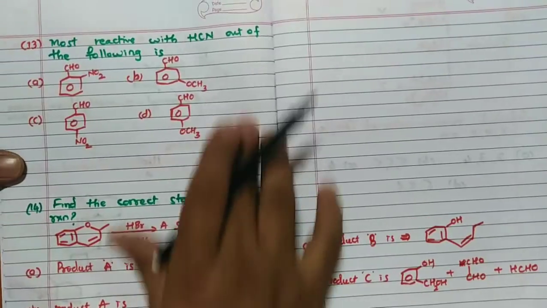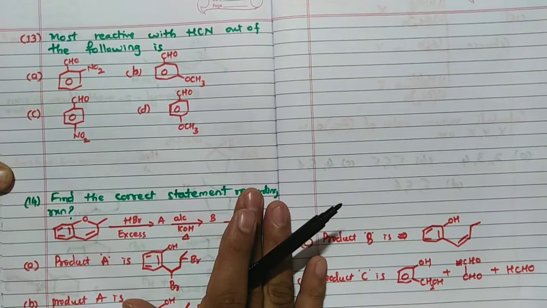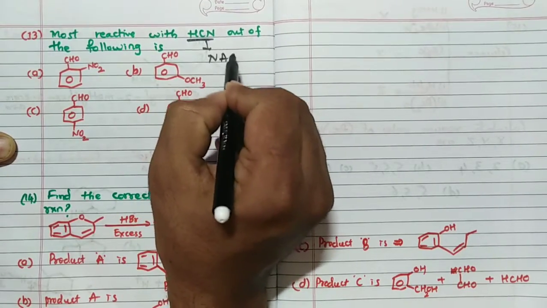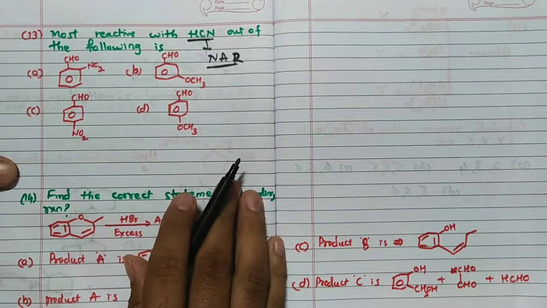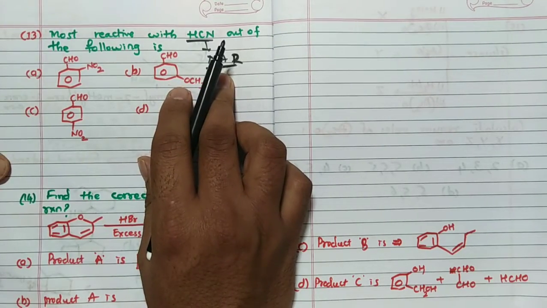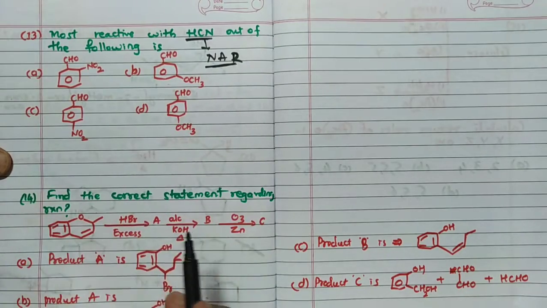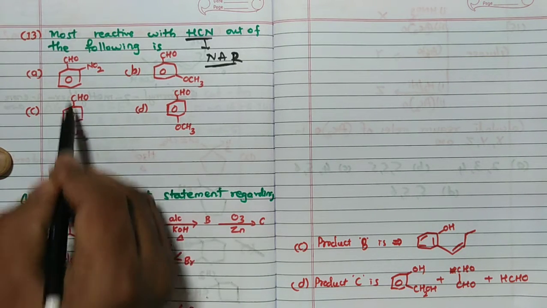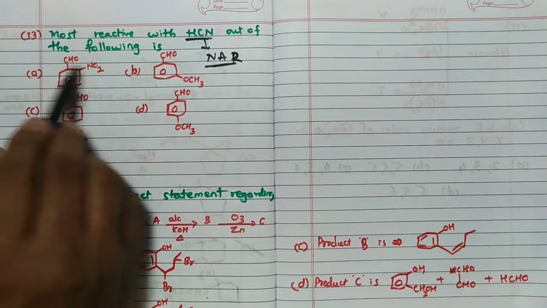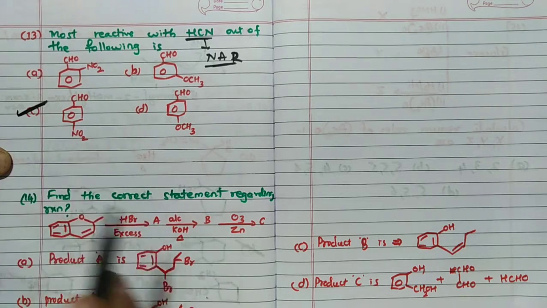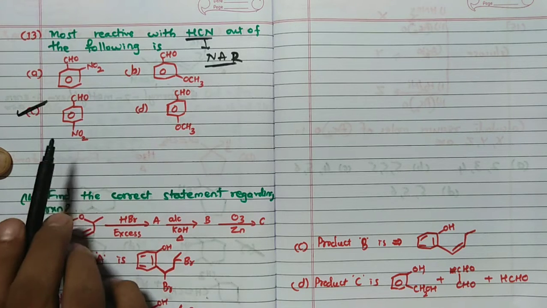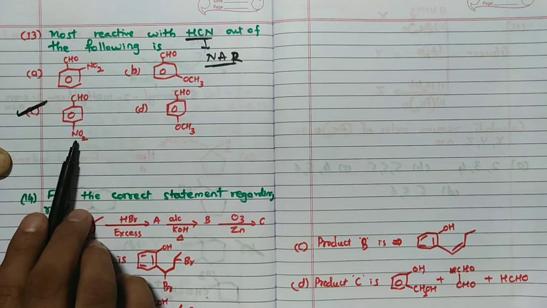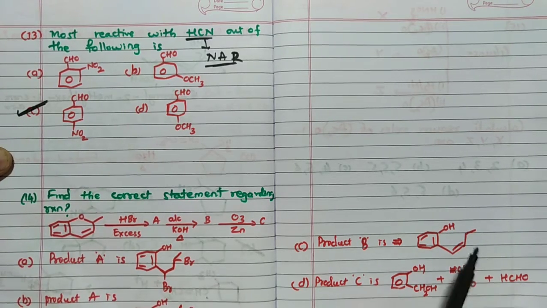The 13th one: most reactive with HCN out of the following. Remember, with HCN we can talk about nucleophilic addition reaction. It is possible whenever there is a -I effect or -M effect, which is more for NO2. Either C or B, or A, but A is sterically hindered. Because of that reason, C is the answer because of the -M effect and also the -I effect, so it will increase the nucleophilic addition reaction capacity. So the answer for this question is C.